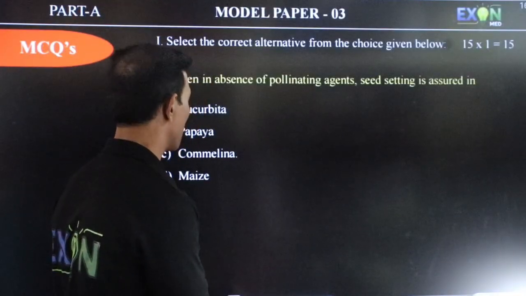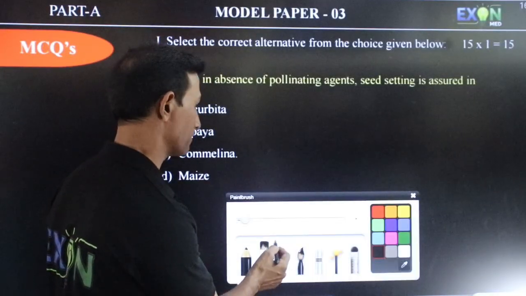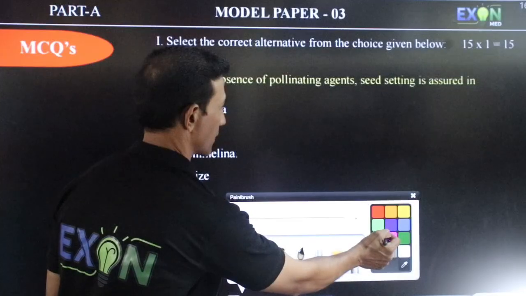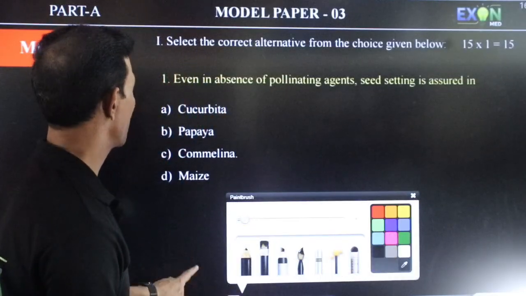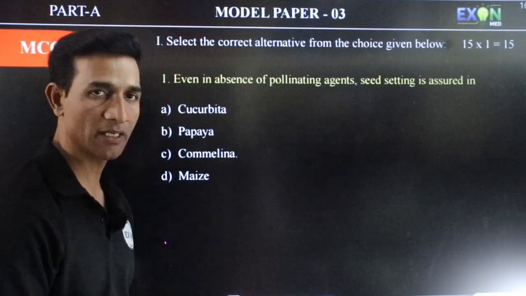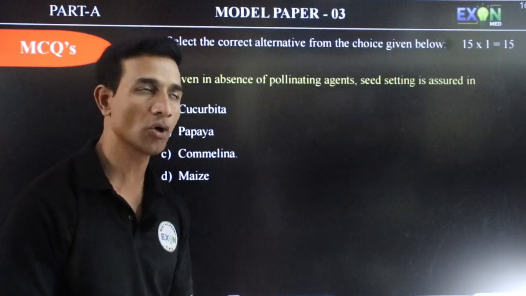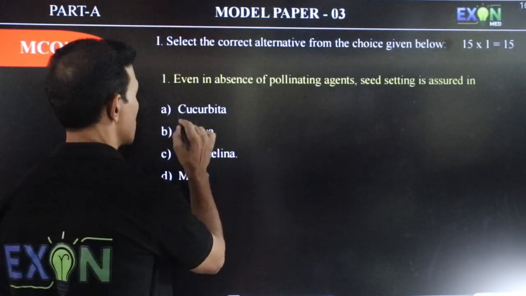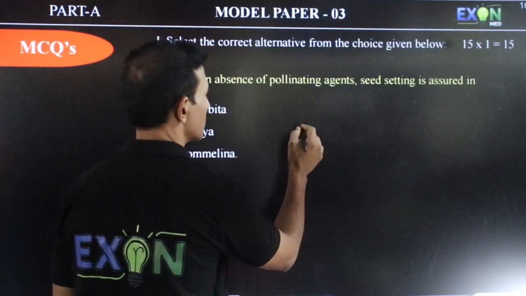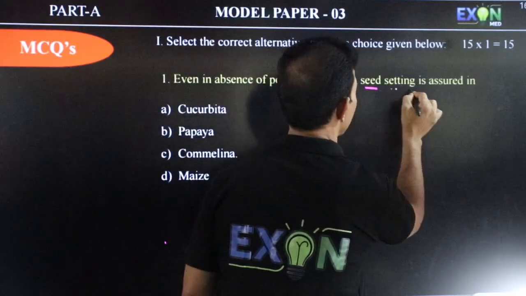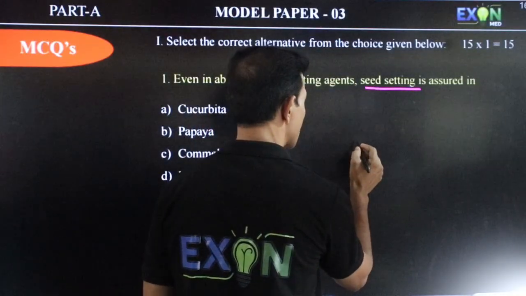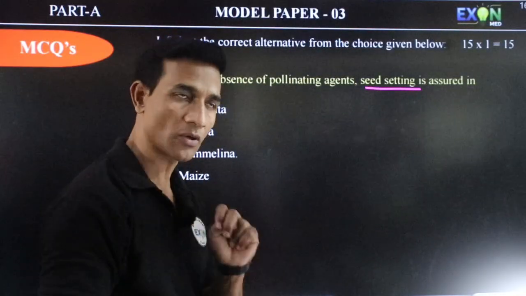Even in the absence of pollinating agents, seed setting is assured in... So here there is seed setting observed in the plants where they produce two types of flowers.